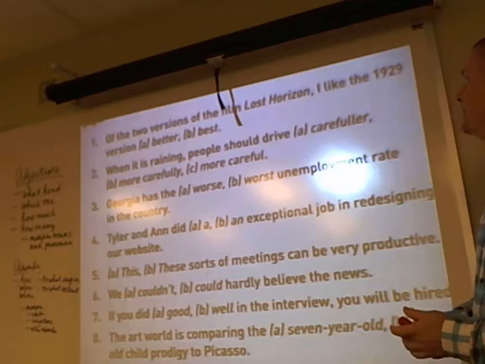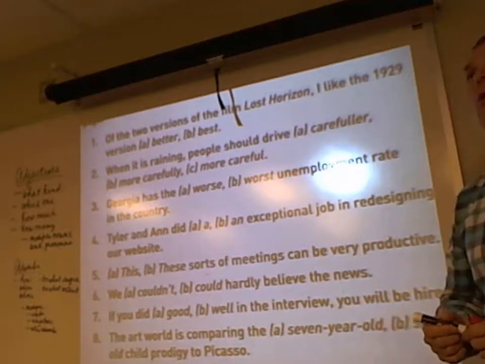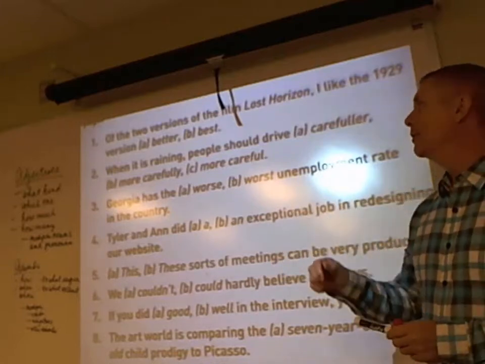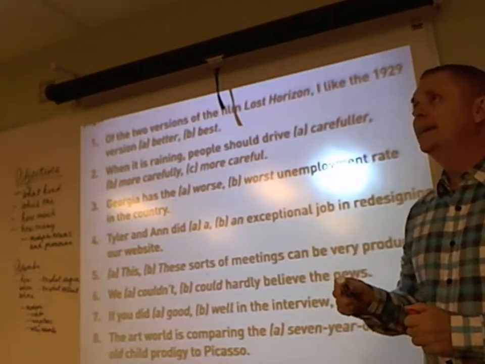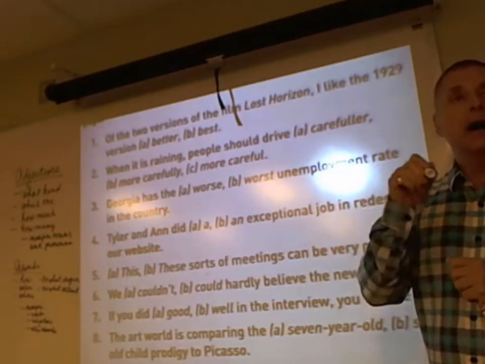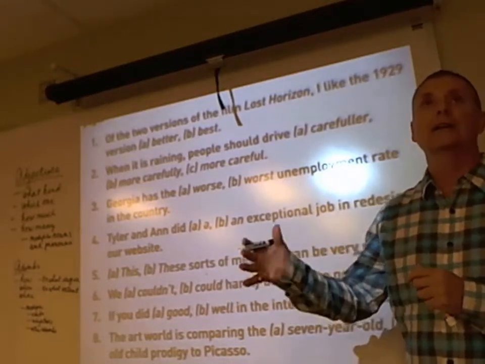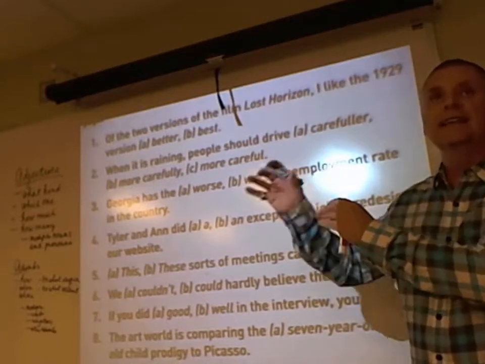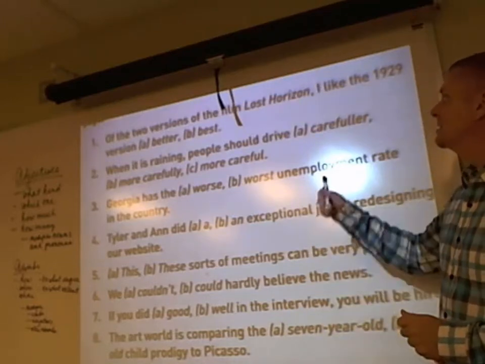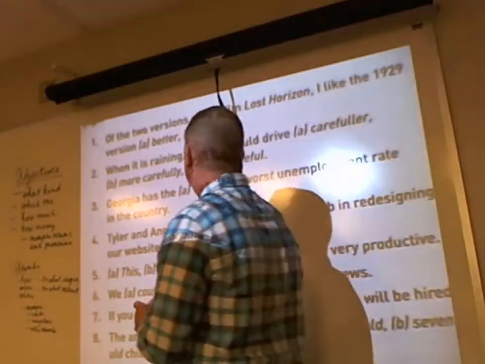Of the two versions of the film Lost Horizon, I like the 1929 version better or best. Since they're comparing one to the other, use the comparative degree. There are three degrees of adjectives: the positive degree, which would be good, the comparative degree, which is better, and then the superlative, the largest extent, what stands out the most, which is best. Good, better, and best. Since we're comparing two versions, we're going to use the comparative degree, which is better.